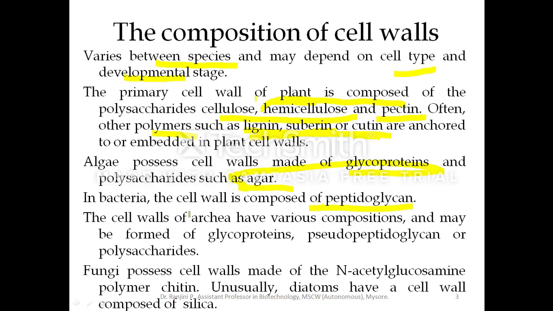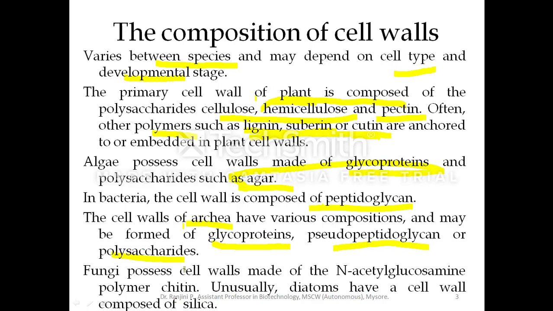Depending on the peptidoglycan thickness and the composition of the cell wall, bacteria are classified into gram positive and gram negative. You will be learning about it in the next slide. In archaea, the cell wall is composed of glycoproteins, pseudopeptidoglycan or polysaccharides.